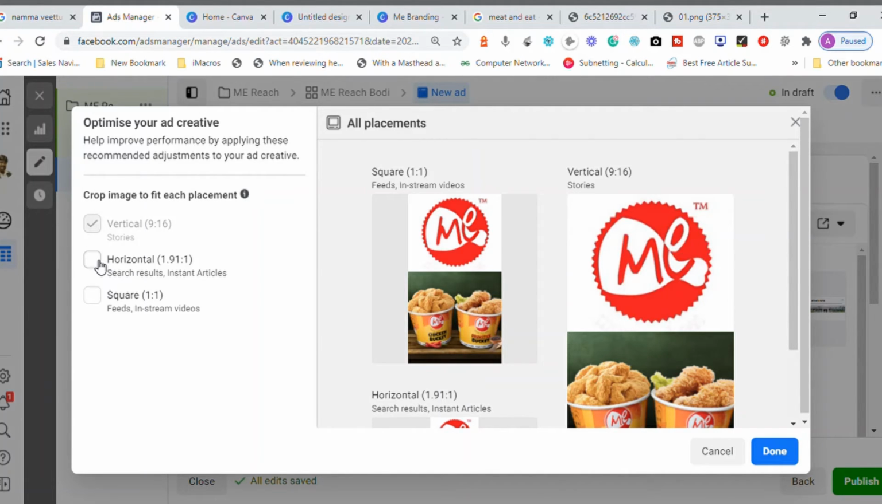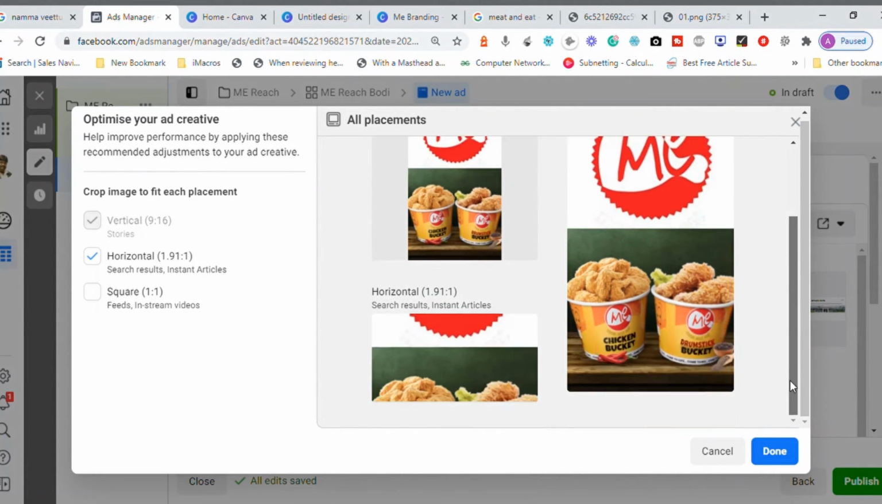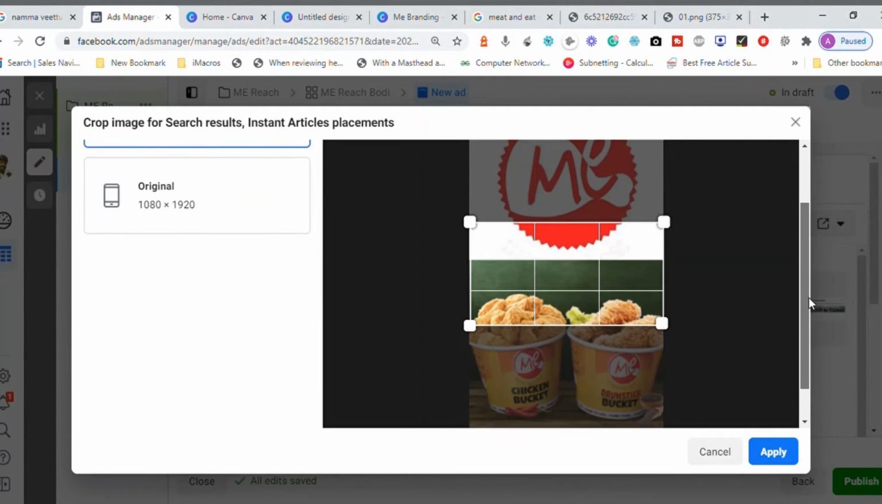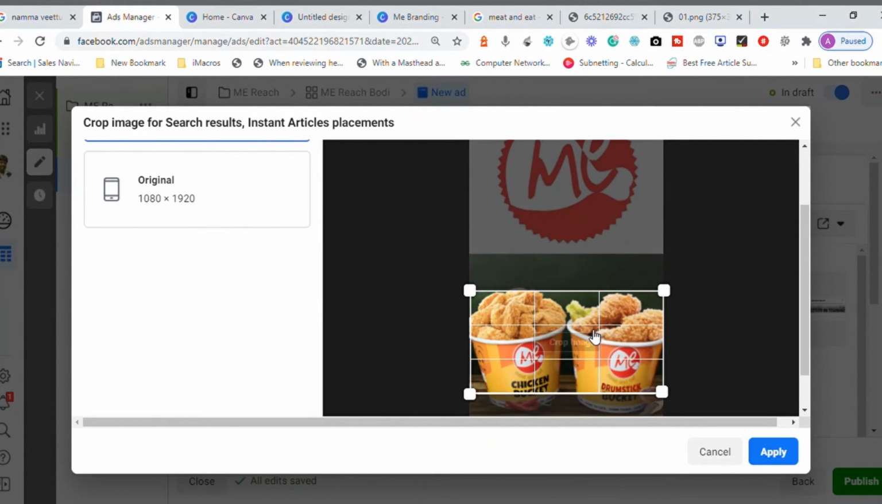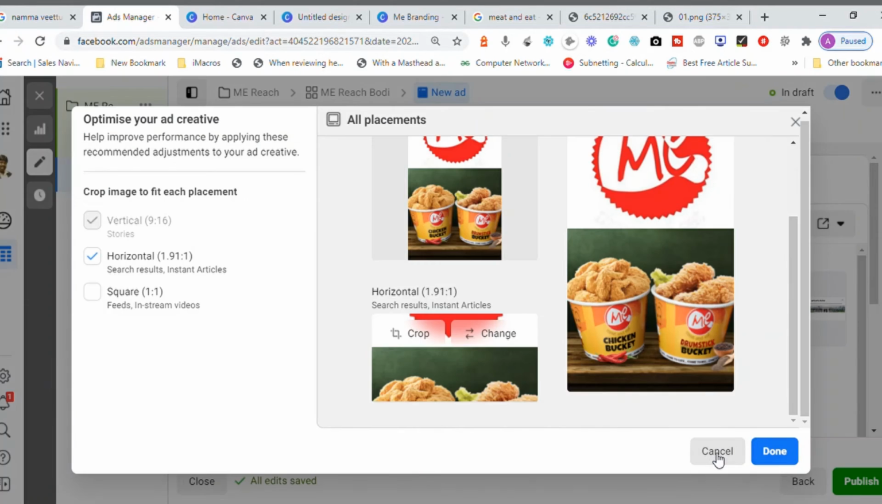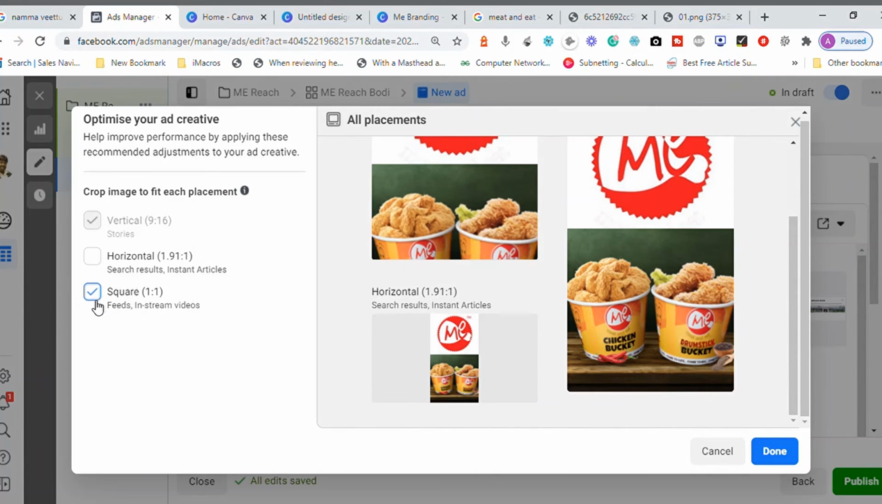Now it says horizontal. When I try to select the horizontal option, it tells me it is used for horizontal advertisement. Now look at this one. The horizontal is not comfortable. Even if you try to crop, this becomes incomplete. So don't use this 9 cross 16 size for this image. Click on cancel and remove this 9 cross 16, or try the square.